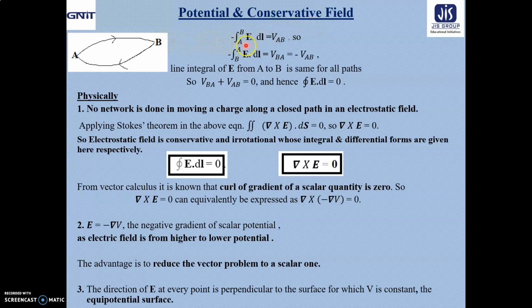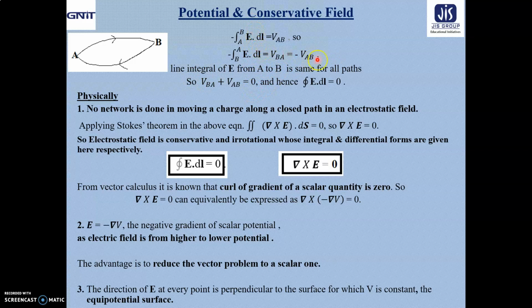Already in the last slide we got that the integral from A to B of E dot dl equals VAB. So the integral from B to A, obviously with a negative sign, of E dot dl equals VBA. So VBA will be equal to minus VAB. That means if we consider VAB plus VBA, we will get 0. And what about from the integration point of view?